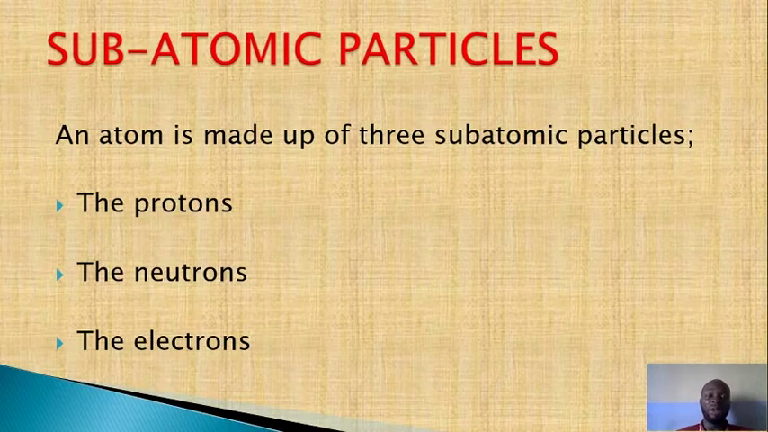Therefore, it is still divisible. It can now be divided into the protons, the neutrons, and the electrons. So these are the 3 subatomic particles that make up an atom. Now let's look at what a proton is.